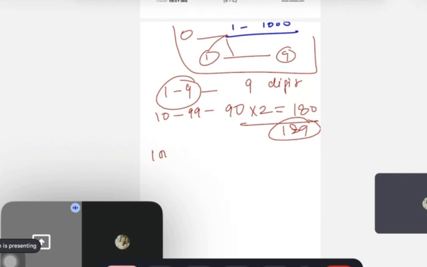Now I will start from 100 to 999. Here, tell me how many numbers? 999 minus 100, we can write.